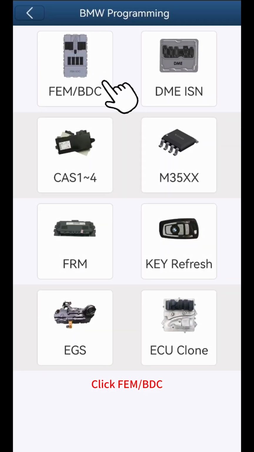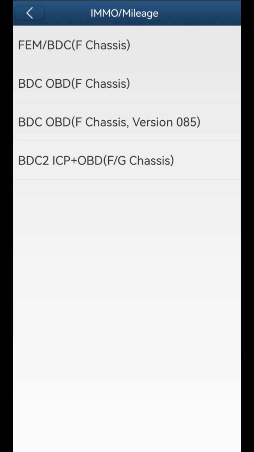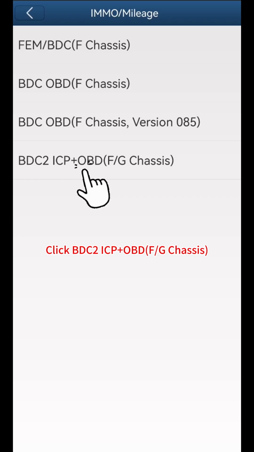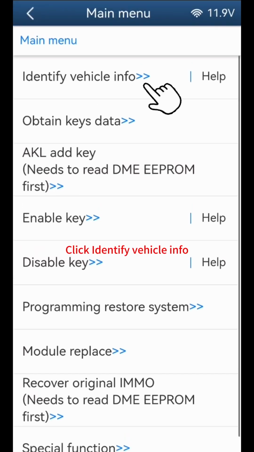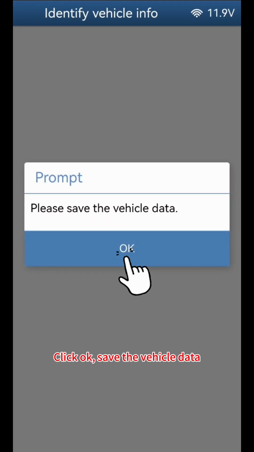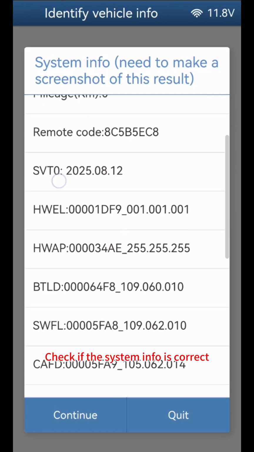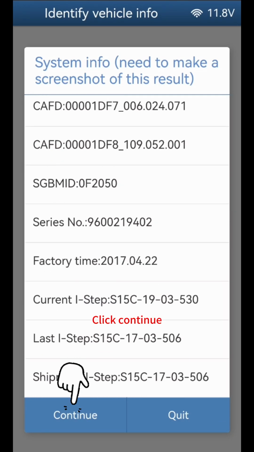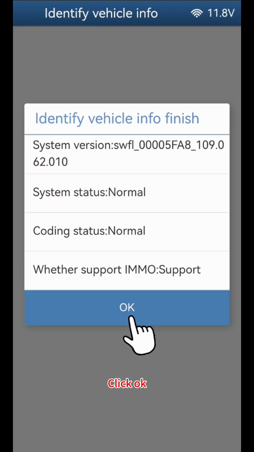Click FEM BDC. Click IMMO mileage. Click BDC2 ICP plus OBD F or G chassis. Click All Key Lost. Click Identify Vehicle Info. Click OK, save the vehicle data. Check if the system info is correct. Click Continue. Check if the IMMO is Support. Click OK.